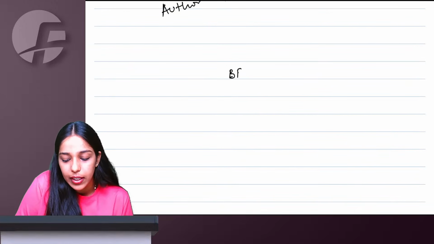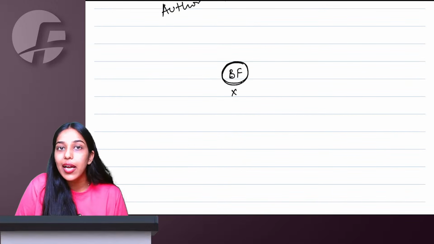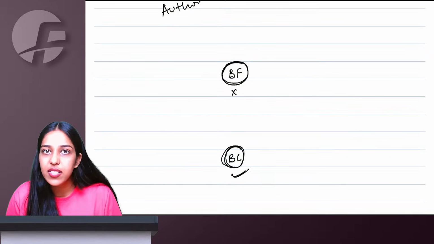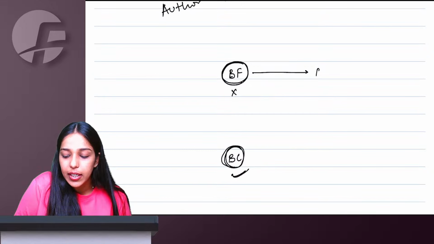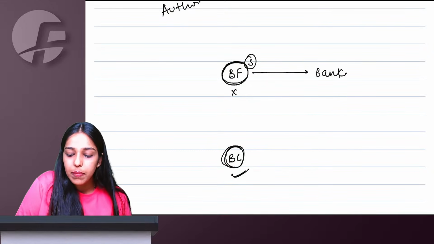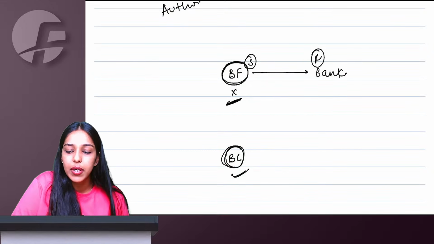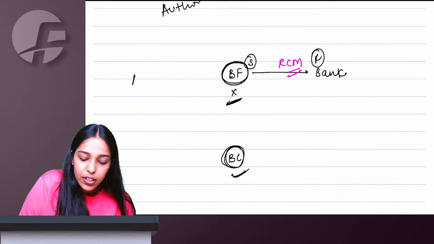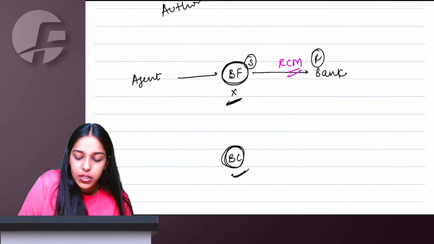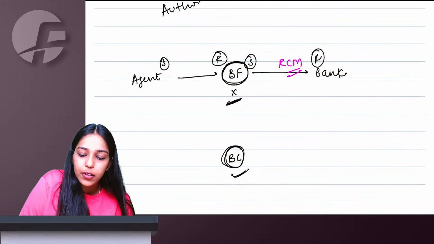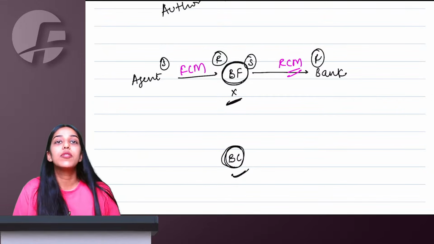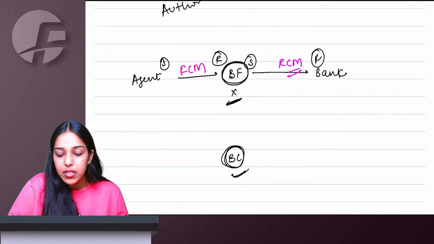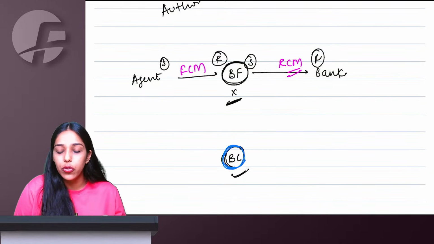Then a business facilitator, BF, will never take liability, but a business correspondent, BC, will always take liability. Meaning a business facilitator giving services to a bank: the facilitator is the supplier, the bank is the recipient. The facilitator never takes liability, so the bank collects and pays under reverse charge mechanism. But when an agent of the business facilitator gives services, the facilitator, being the recipient, will tell the supplier to collect and pay under forward charge mechanism. So a business facilitator will never take liability, but a business correspondent is always going to take liability.